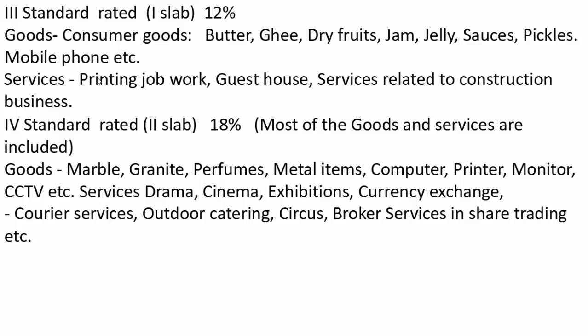Fourth category, standard rated category slab 2. Rate is 18%. Most of the goods and services are included.